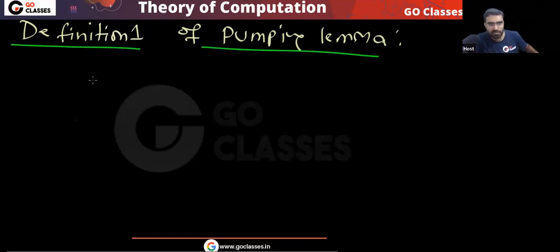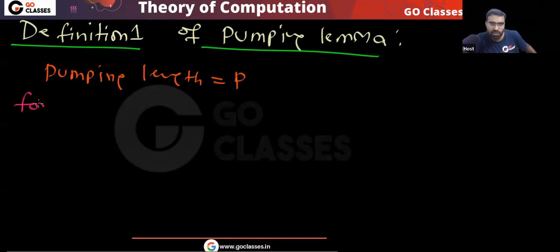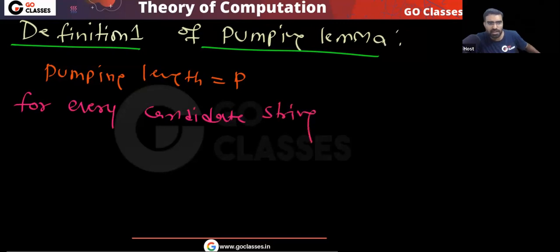In definition 1 of the pumping lemma, what was happening? The pumping length was P, and for every candidate string W, tell me what we were doing for the last three parts, part 1, part 2, part 3.